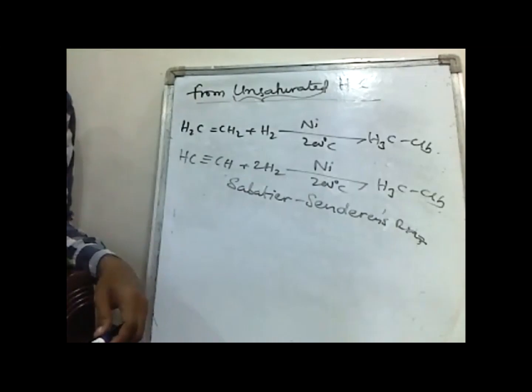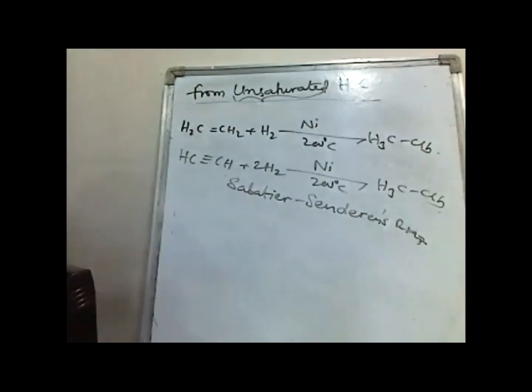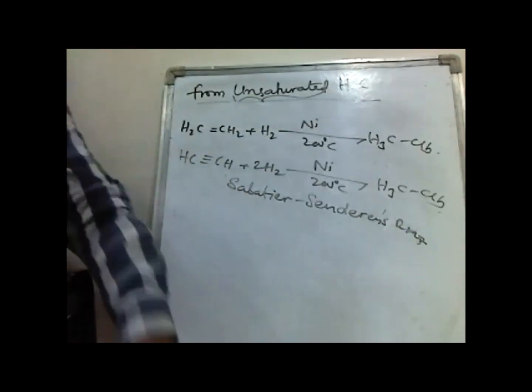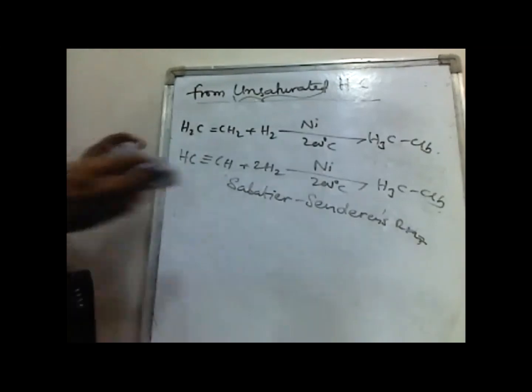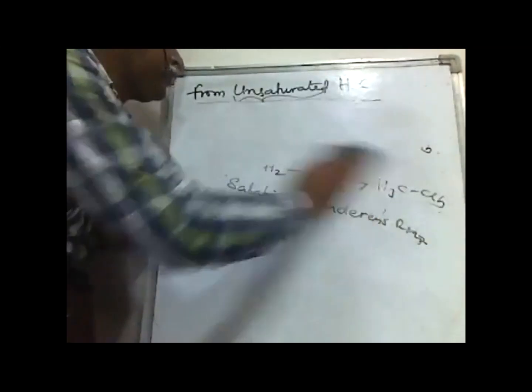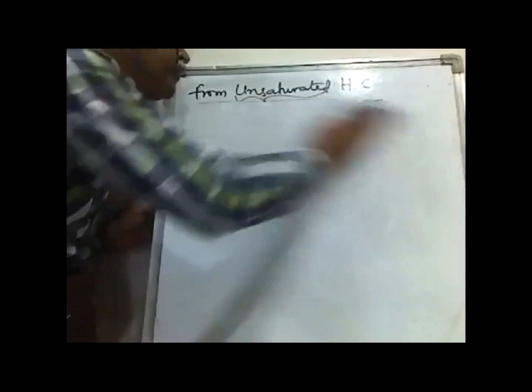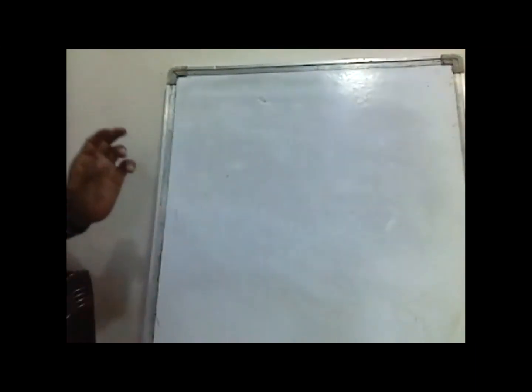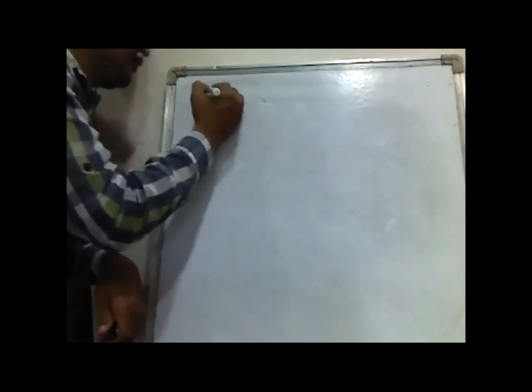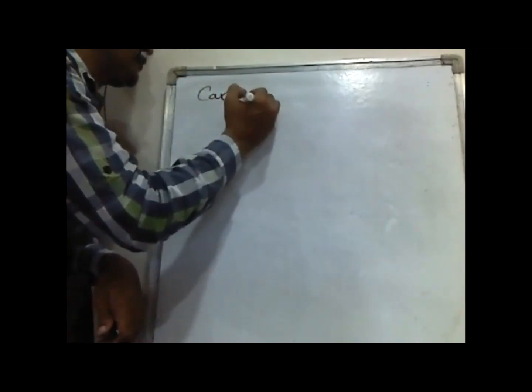This reaction we are calling the Sabatier-Senderens reaction. This is one more named reaction in the preparation methods of alkanes. Then the next one is from carbonyl compounds, that is, from aldehydes and ketones.